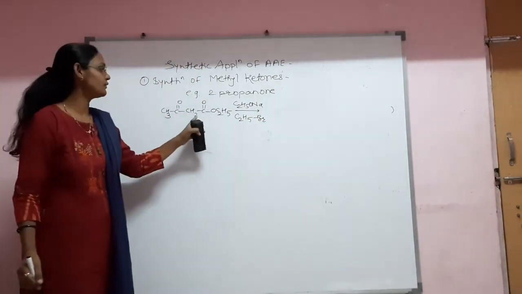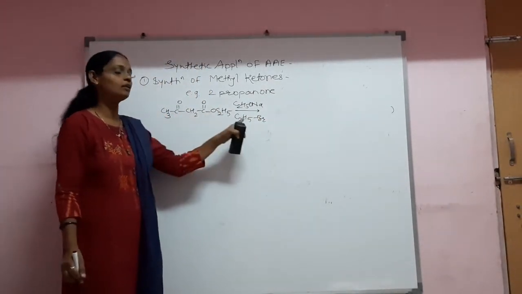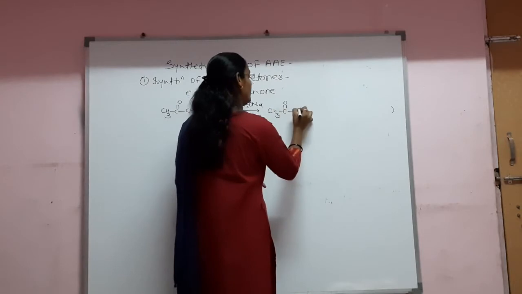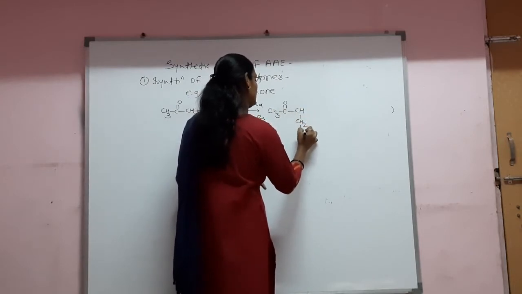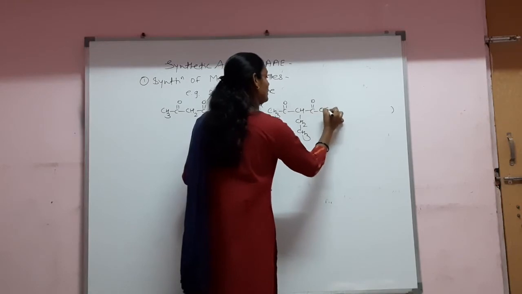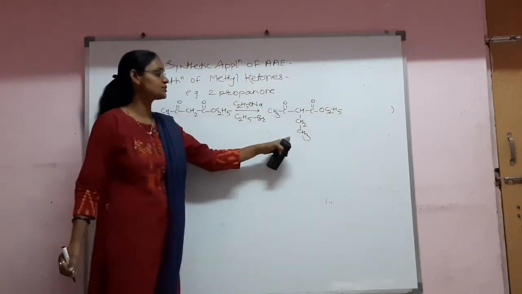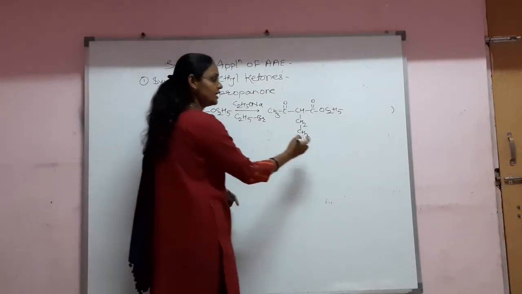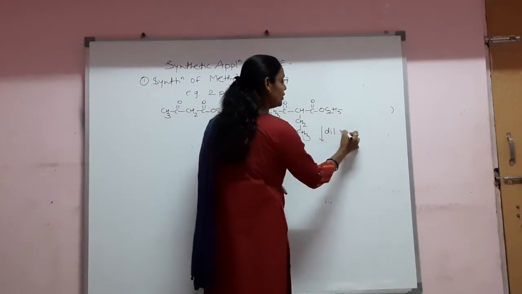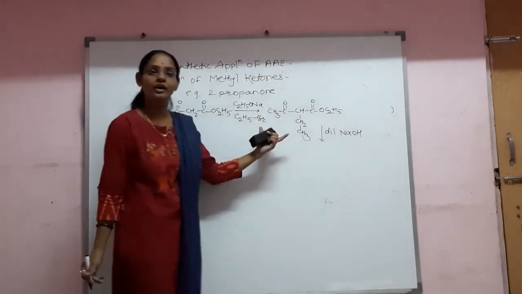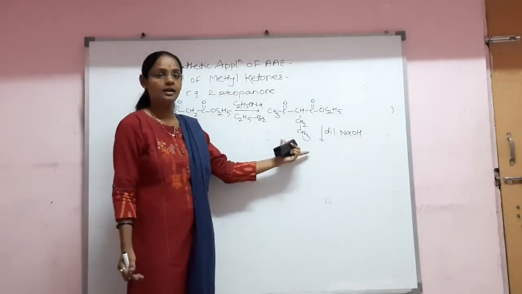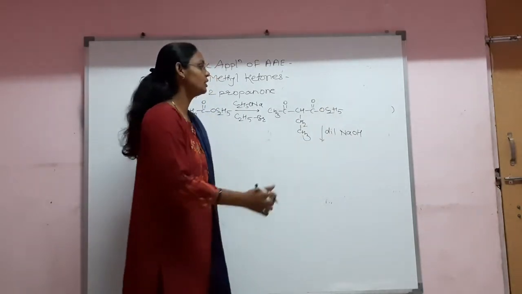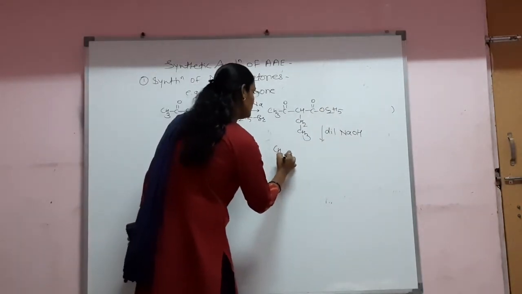So after generation of the carbanion, that carbanion undergoes a nucleophilic substitution reaction, and finally we get the ethyl substituted acetoacetic ester. That ethyl substituted acetoacetic ester, on reaction with dilute NaOH, undergoes ketonic hydrolysis, as we are using dilute NaOH. After reaction with dilute NaOH, that ester group is converted into the acid.